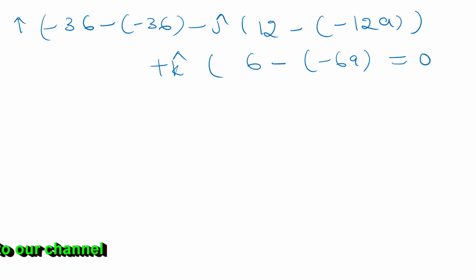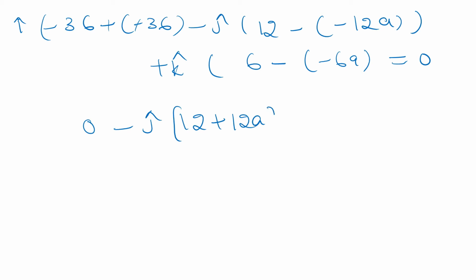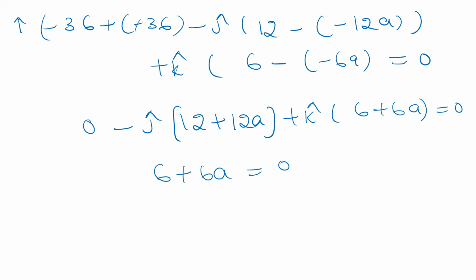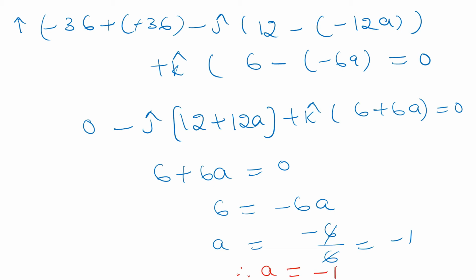Here the minus terms cancel, and 36 plus 36 minus 36 cancels, giving 0. So 0 minus j cap of 12 minus 12, plus 12a, plus k cap of 6 minus 6, plus 6, plus 6a is equal to 0. So the remaining is 6 plus 6a equals 0, so 6 equals minus 6a. a equals minus 6 by 6, which cancels to minus 1. Therefore the value of a is minus 1.